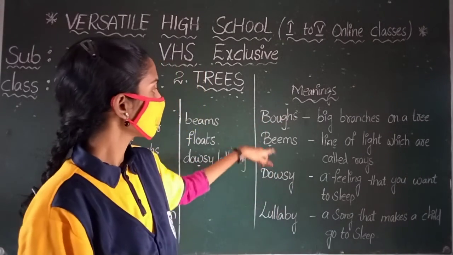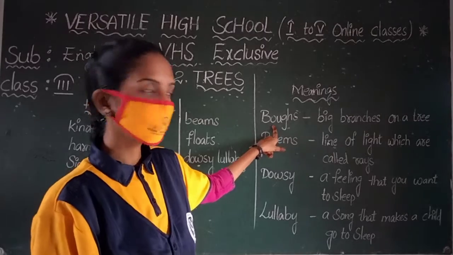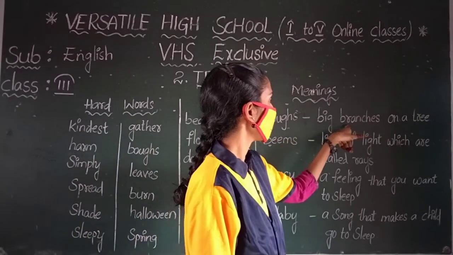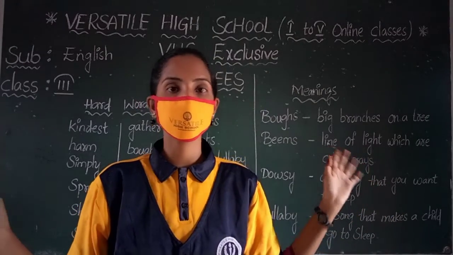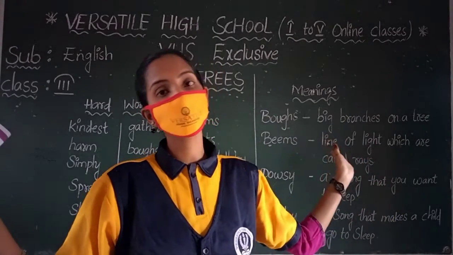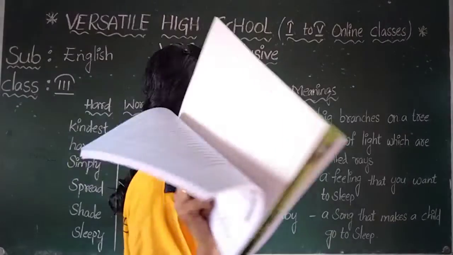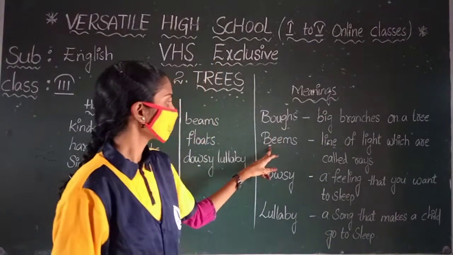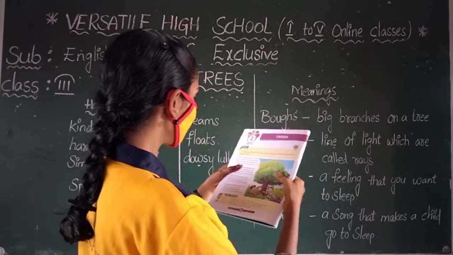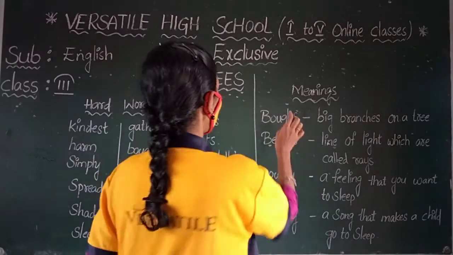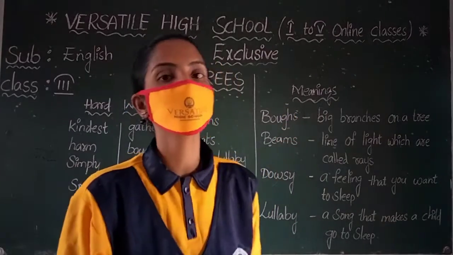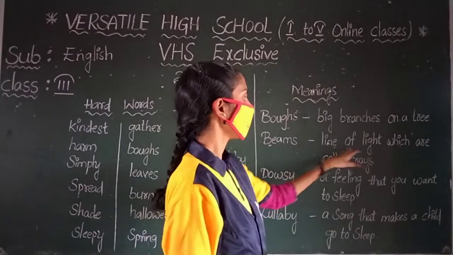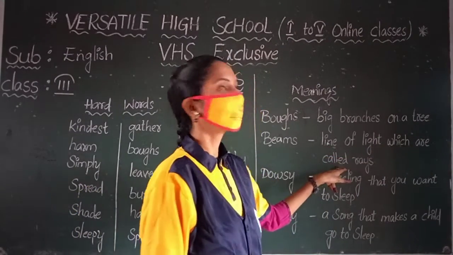What is the first one? Boughs. The big branches on a tree. Yes, the big branches of a huge tree, we call boughs. And next, beams. The spelling is B-E-A-M-S. Beams means a line of light which are called rays.